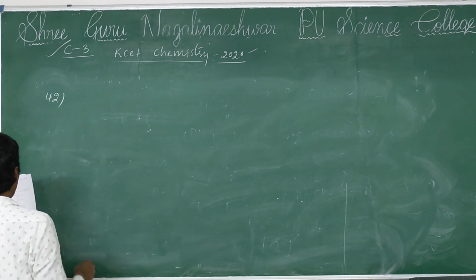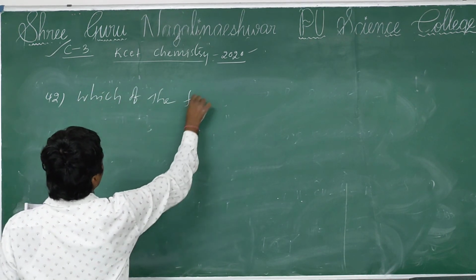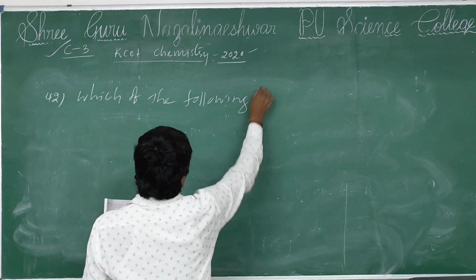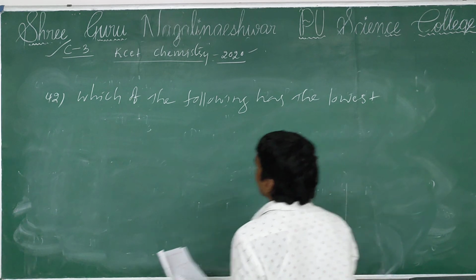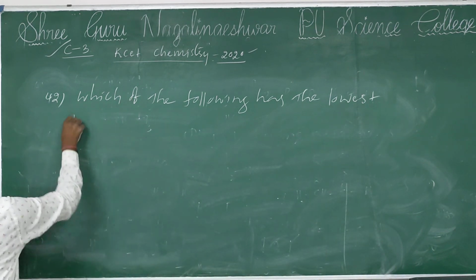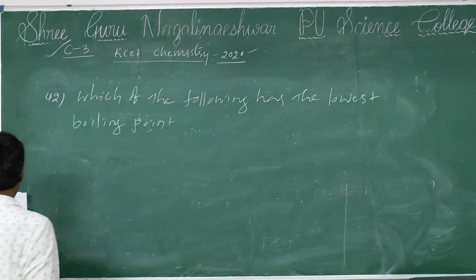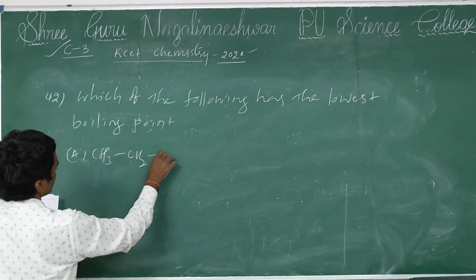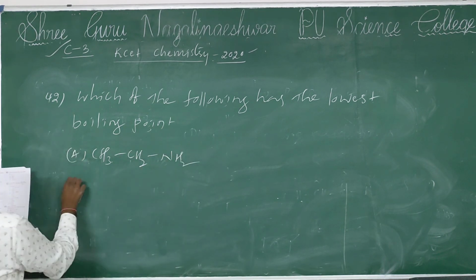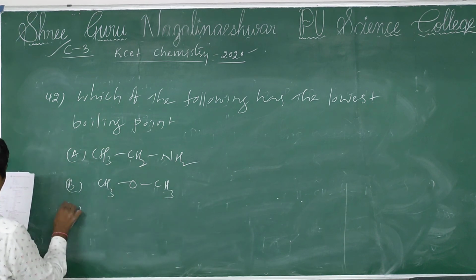Which of the following has the lowest boiling point? Option A, ethanamine. Option B, ether.